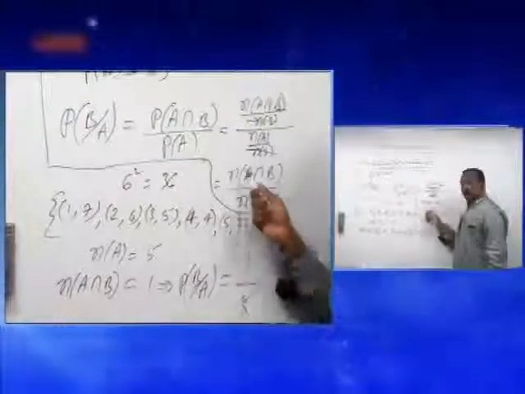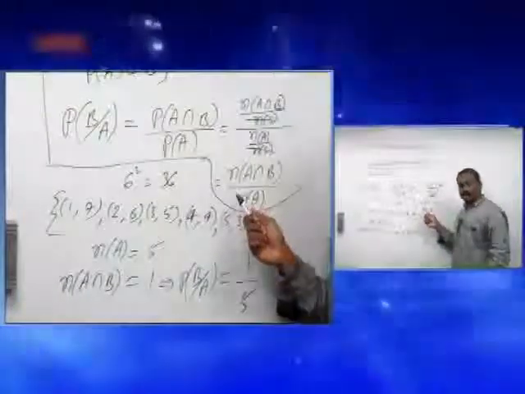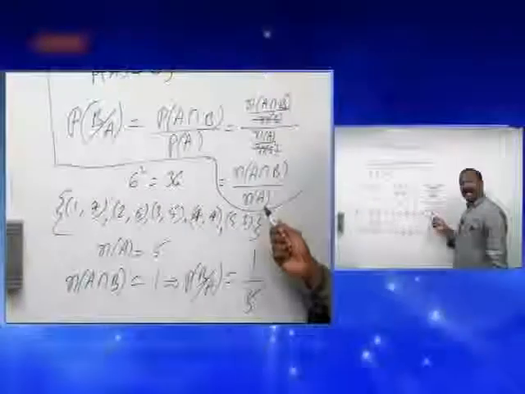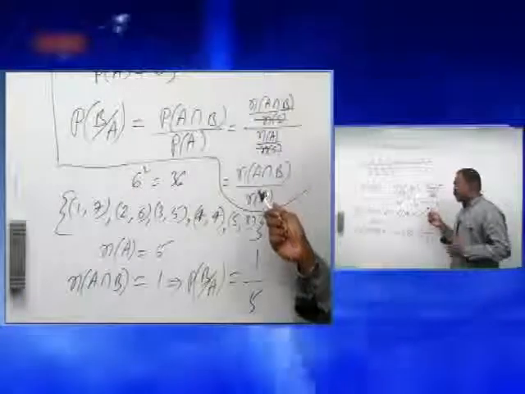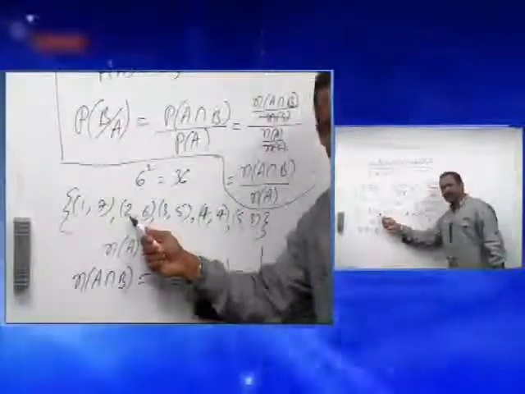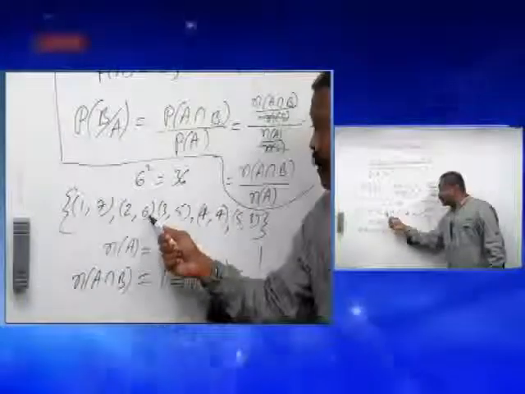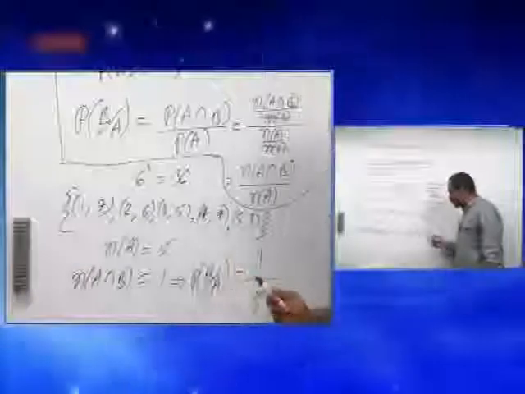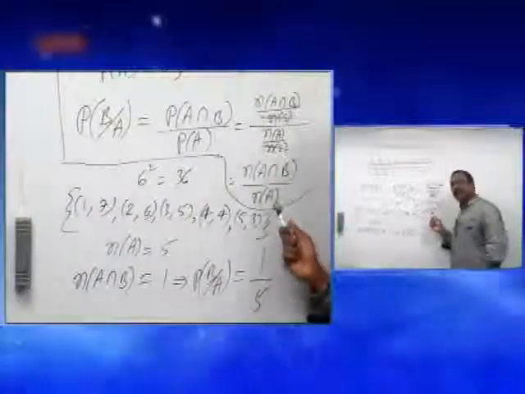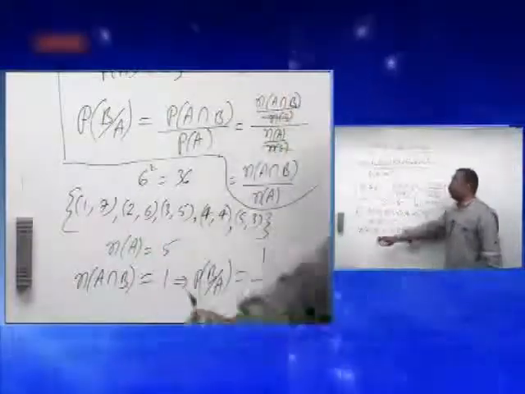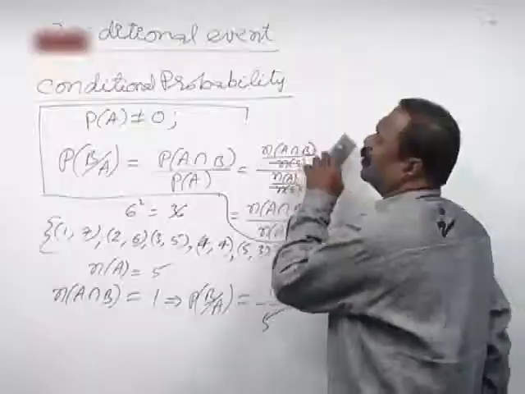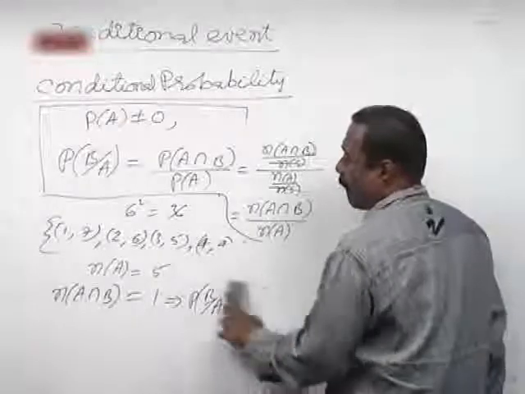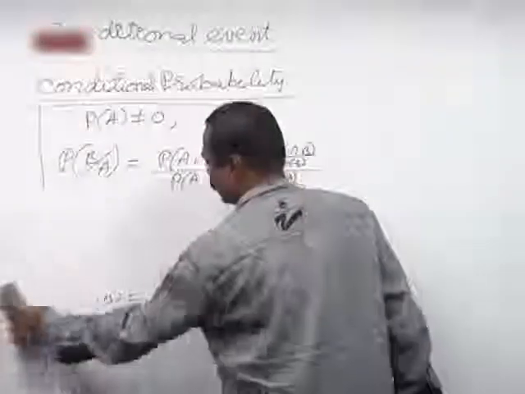And if you want to convert this into the number of elements, it is the number of elements in A intersection B upon the number of elements in A. Intersection means, understand, it is and. The number of elements in A and B: A and B means getting number 2 and the sum 8. It is only 1. And N of A, getting sum 8: how many are there? 5 are there. It is 1 by 5 like that. So it is nothing but the compound probability. And if you extend this to the multiplication theorem or conditional probability,